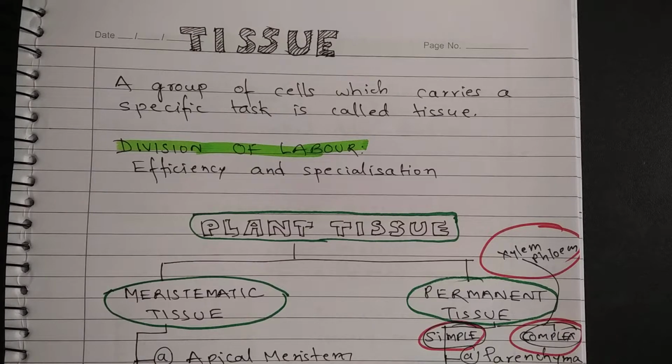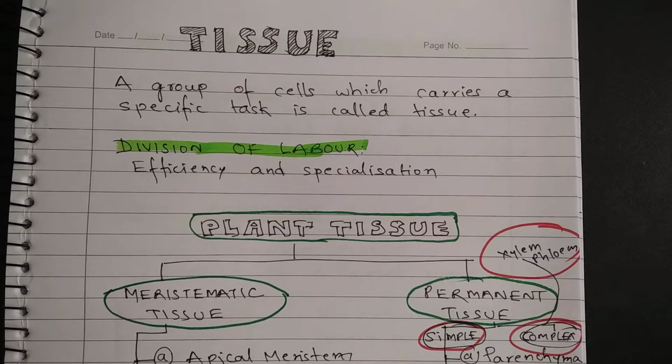So for example, take the case of the human body. There are different organs for different functions. For example, the digestive system is responsible for digestion of food, respiratory system is responsible for respiration, and so on. So tissues are responsible for different functions.